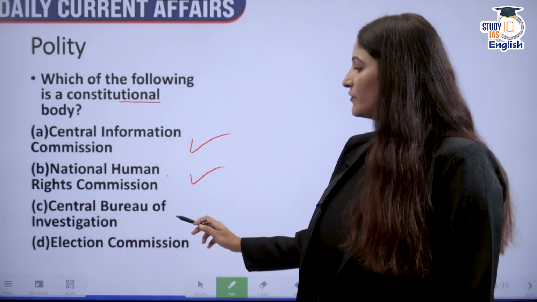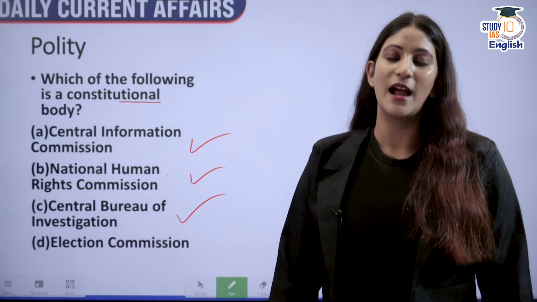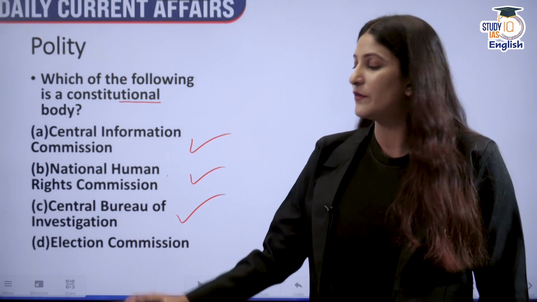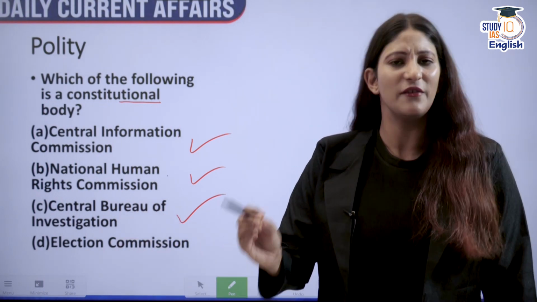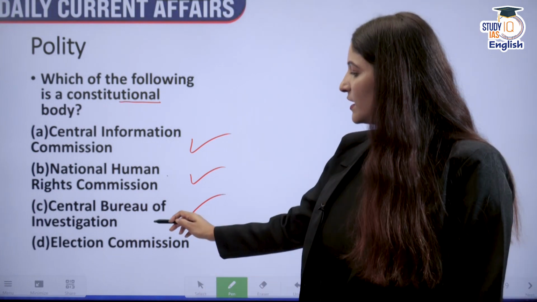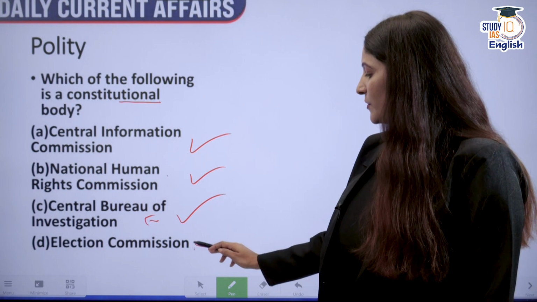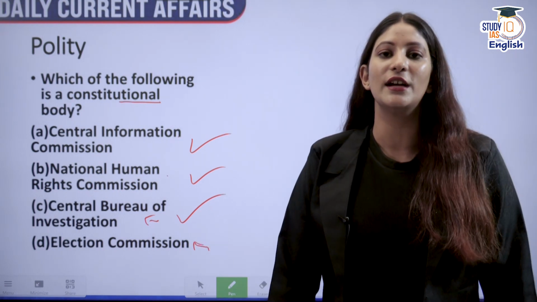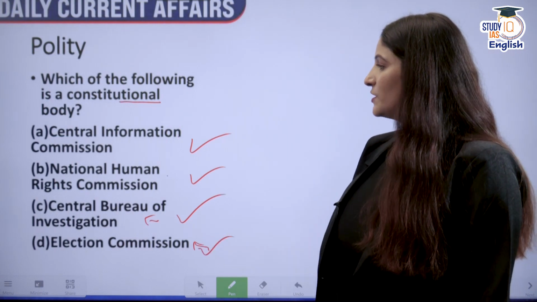Then we talk about the Central Bureau of Investigation. It gets its powers from the DSPE Act of 1946. However, we have to understand this is neither a constitutional body nor a statutory body, very interestingly, because it doesn't have any separate act for it. And then we have the Election Commission, which has been formulated according to Article 324 of the Indian Constitution. So the correct answer will be option D.